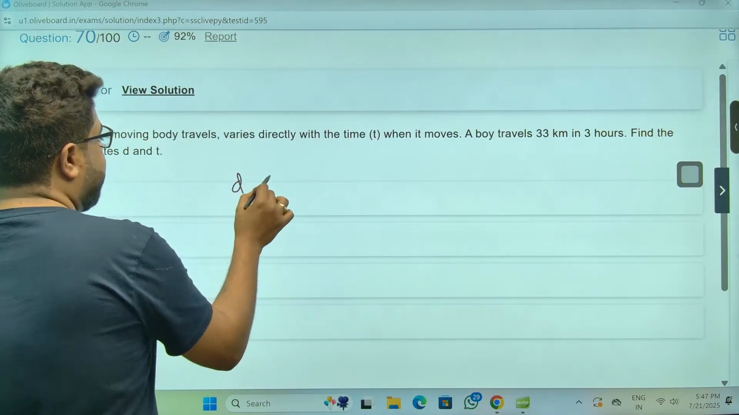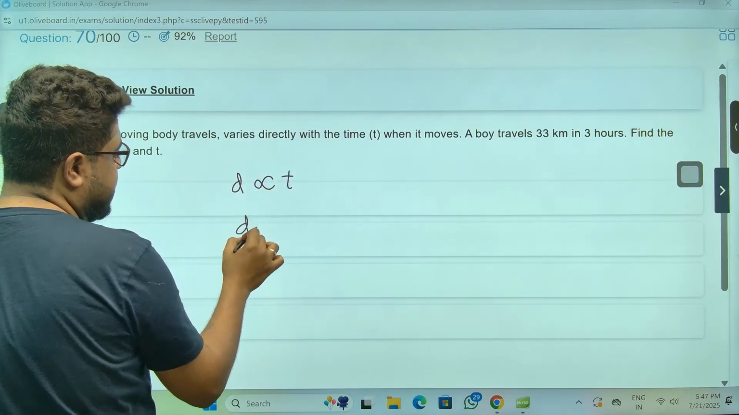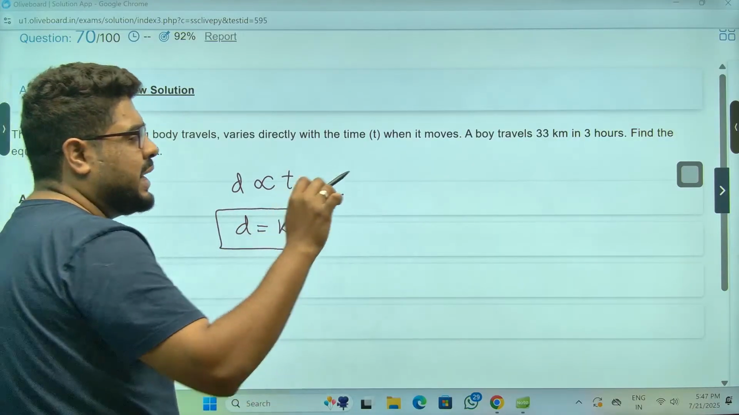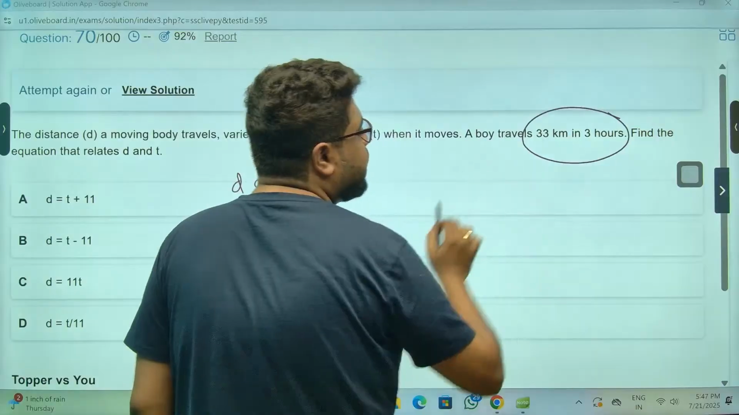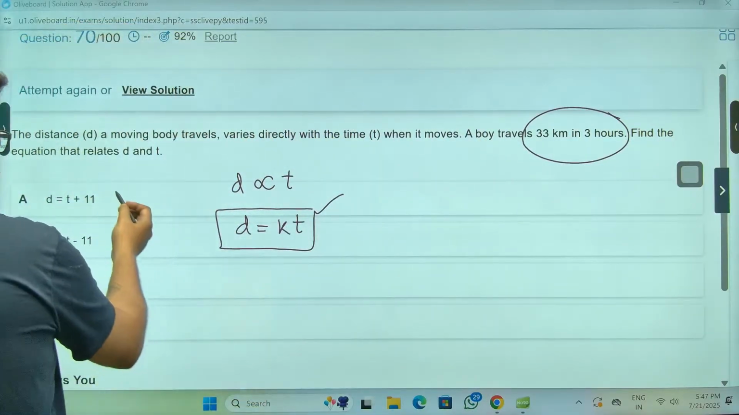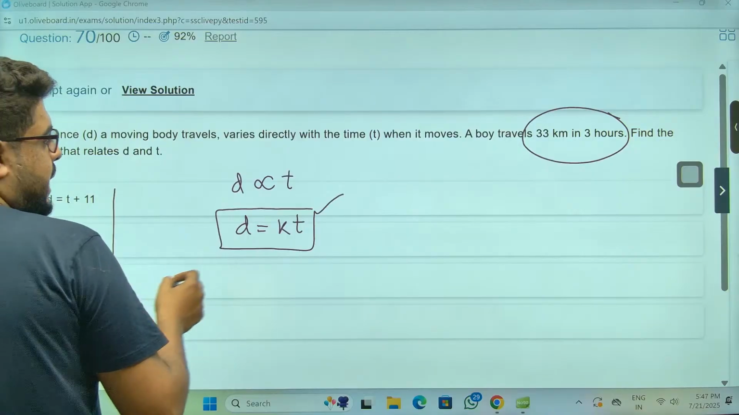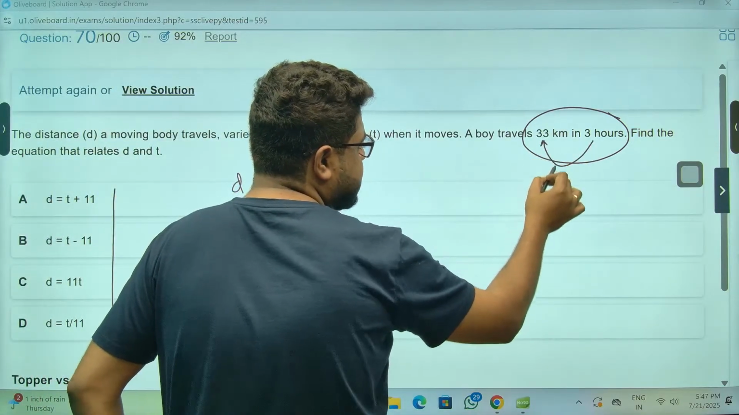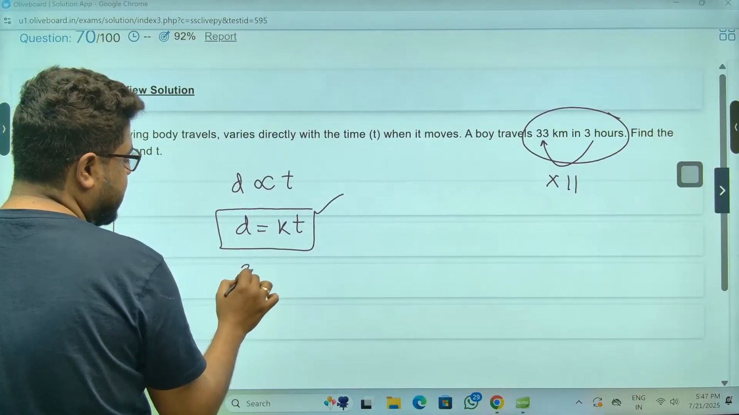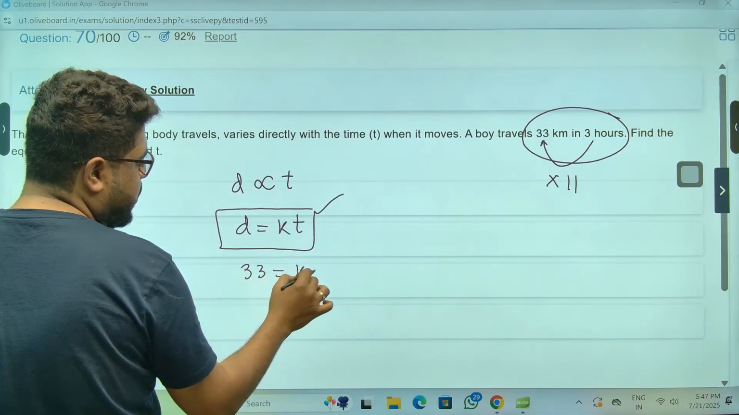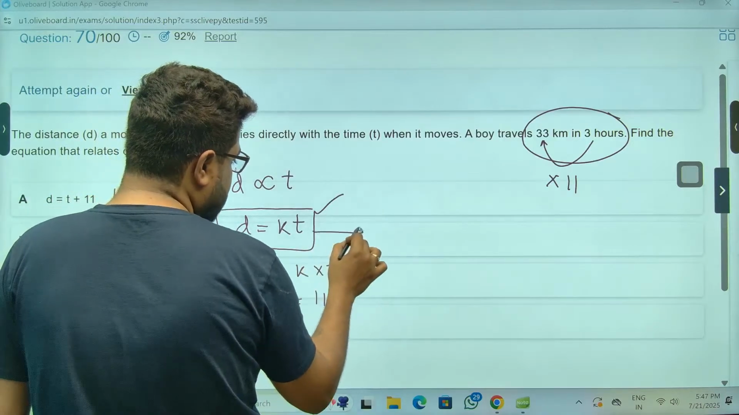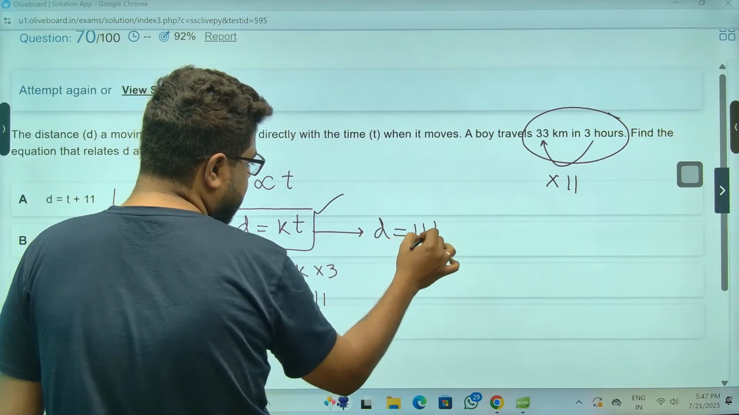So D varies as T, sir. Meaning the relation will be D equal to K into T. Please understand, they have not given us any constant, plus or minus something. So it has to be, if you look at the options, 3 into 11 gives you this. If you just put it, 33 is the distance, K into 3, 3 is the time. So the value of K comes to 11, sir. So the relation becomes D = 11T.